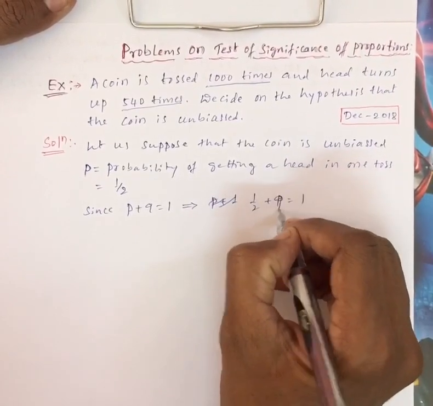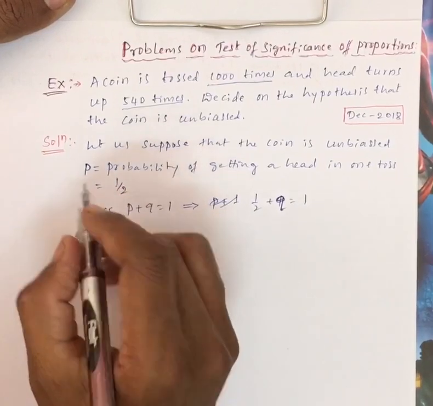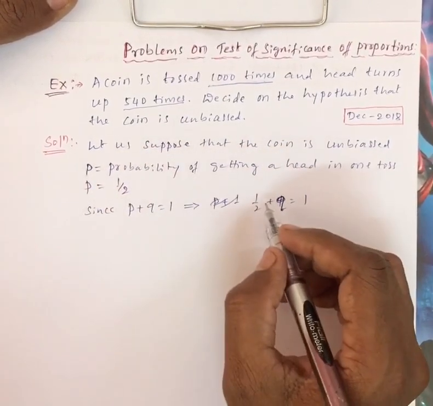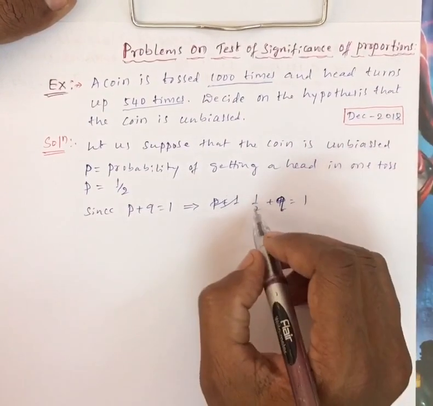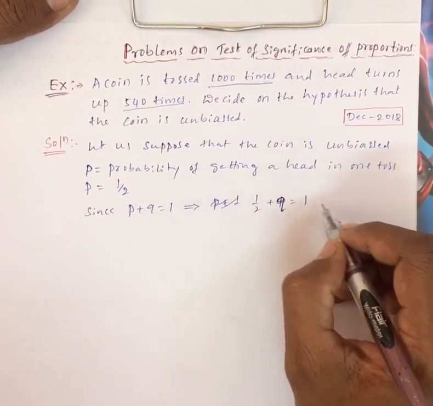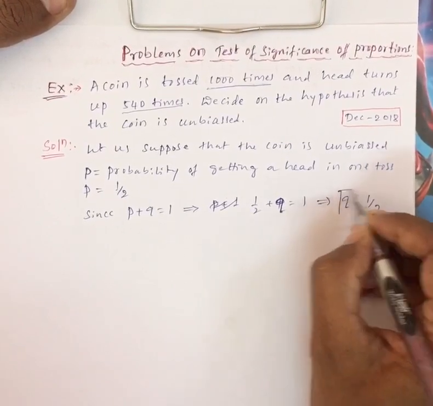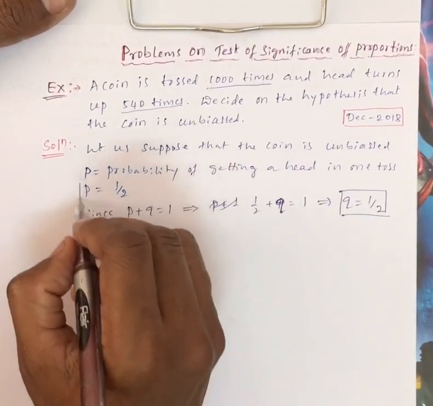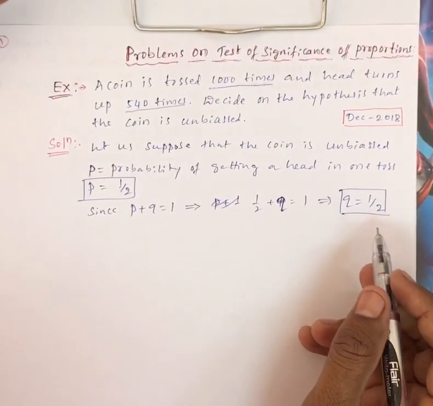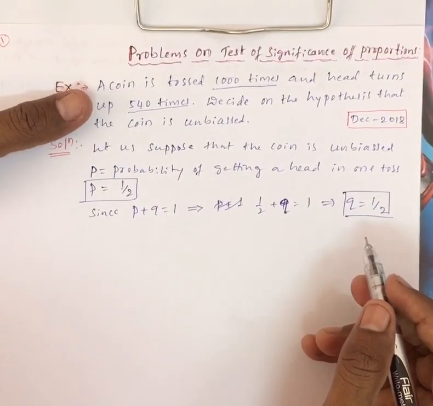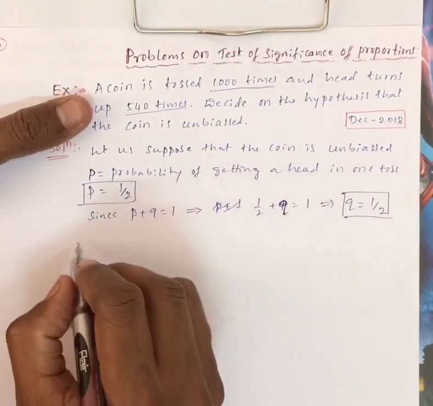If you solve this, Q is also 1 by 2. So P is 1 by 2 and Q is 1 by 2.